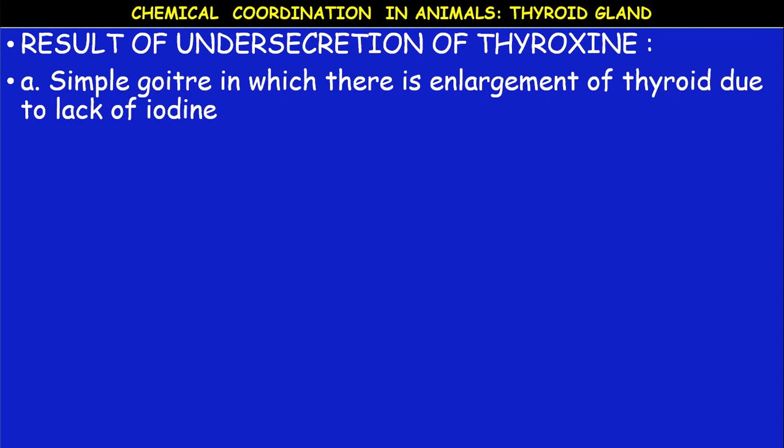Simple goiter is one of the disorders in which there is enlargement of thyroid gland due to lack of iodine. When iodine is not sufficiently taken by the individual, then it results in the disorder called goiter. That is simple goiter. The symptom is enlargement of thyroid gland, neck region swells.